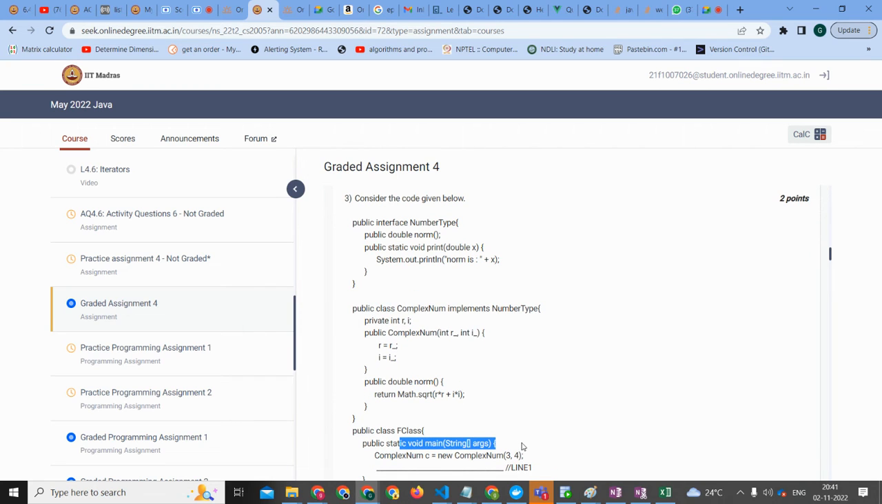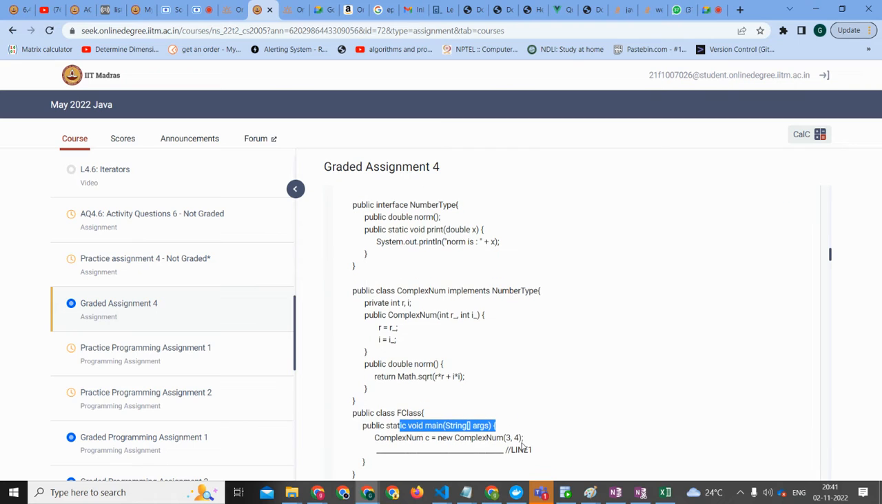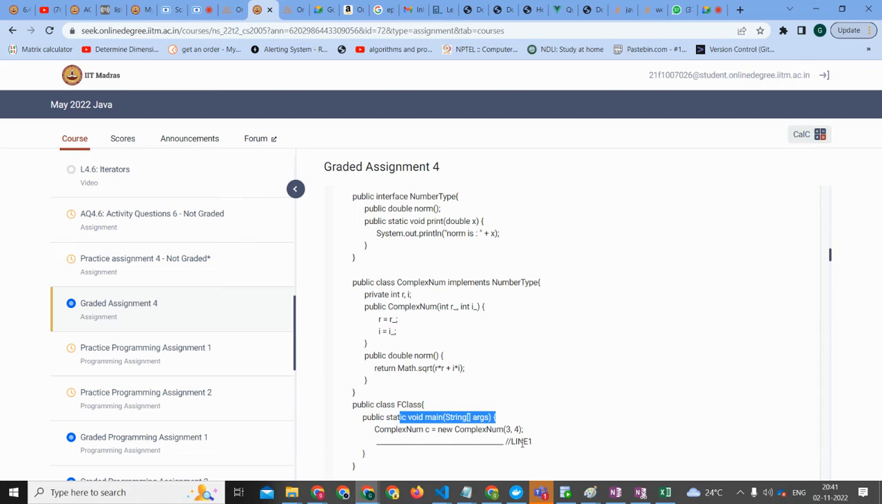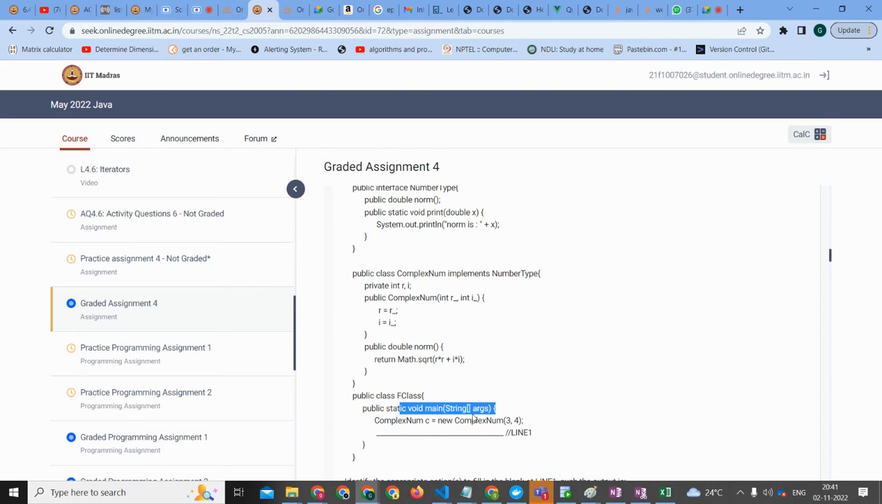Just start in the main method. public static void main. Complex num c is equals to new complex num. So we are creating the object of the complex num class, which has parameters 3 and 4. Okay, let's go to that. We can see it's implementing number type.